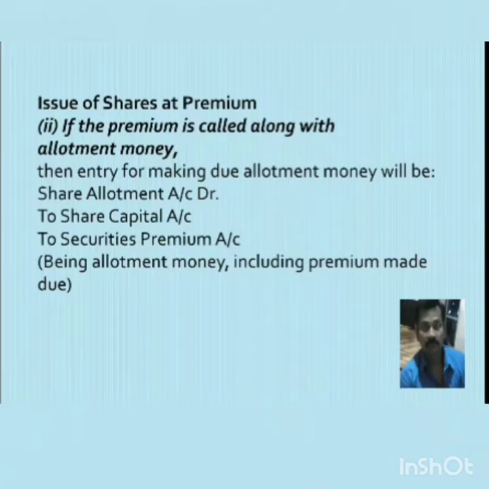Here the amount of premium will be transferred to SPR, that is securities premium reserve, and as securities premium reserve is a profit for the company, it will be credited along with share capital account. Here you have to keep in mind the amount of premium can be called either at the time of application or allotment or any call. Where the premium is called, during that entry you have to credit securities premium account along with share capital.